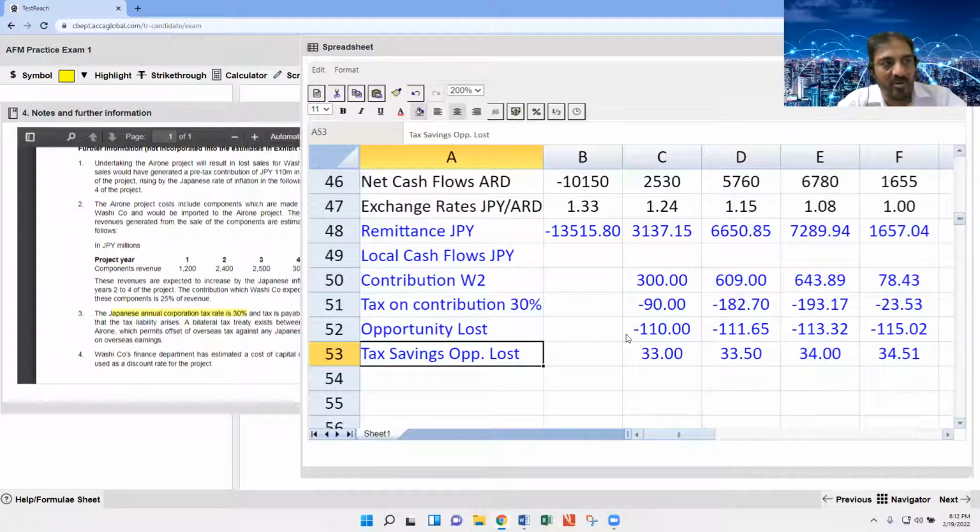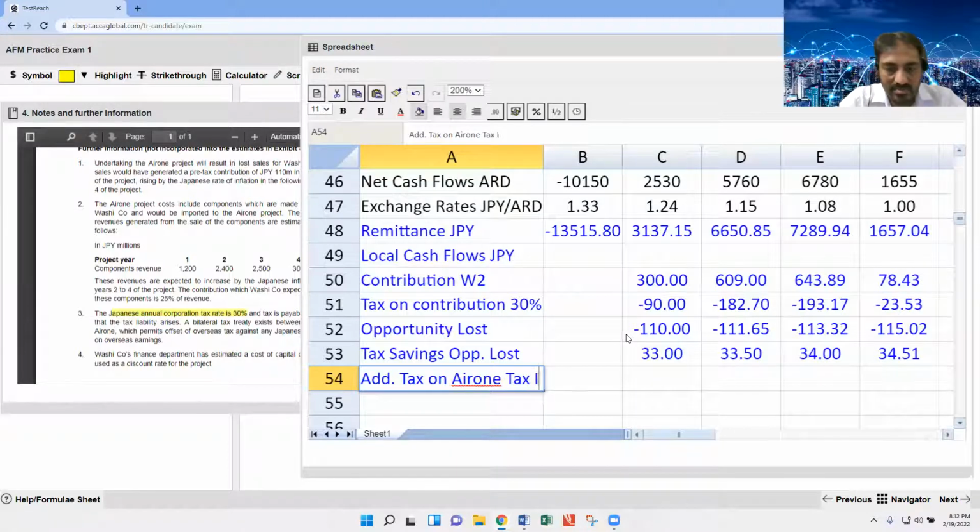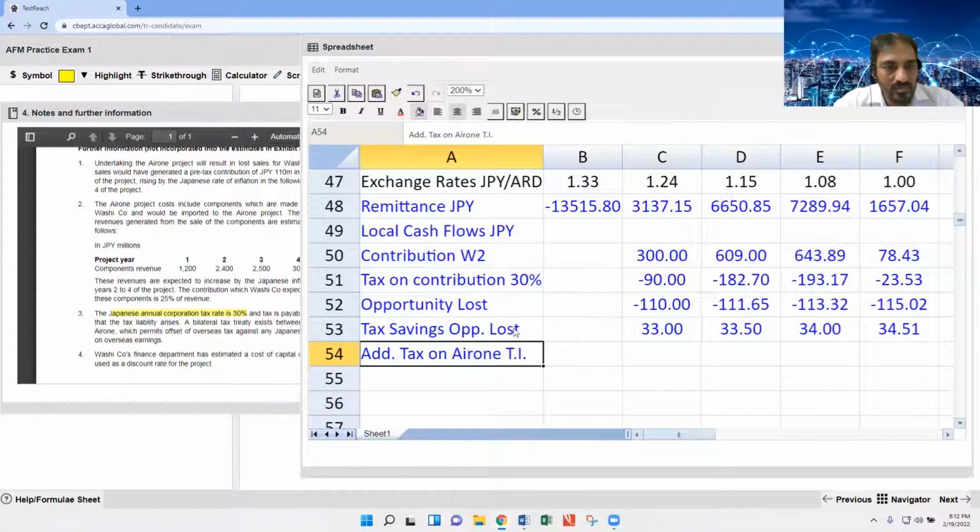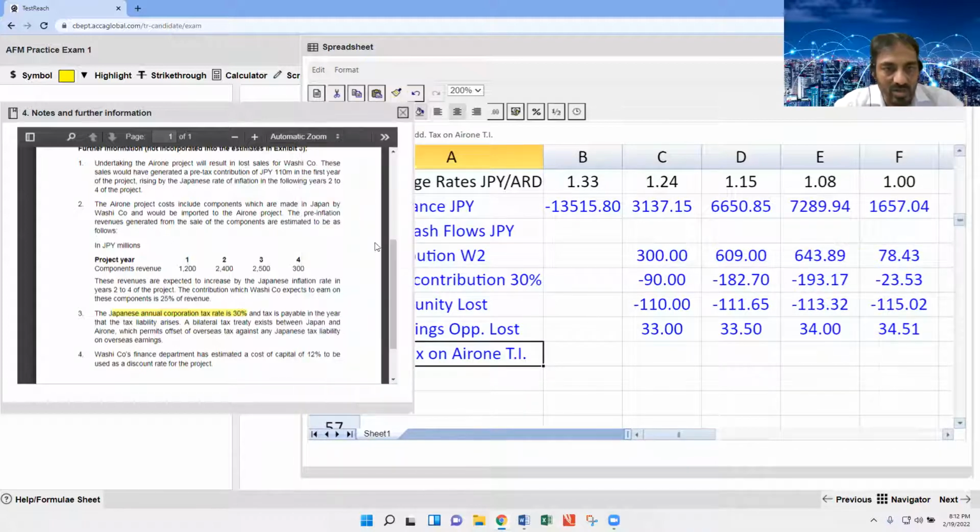And the very important point: additional tax on year 1 taxable income, TI. This is a very important point.